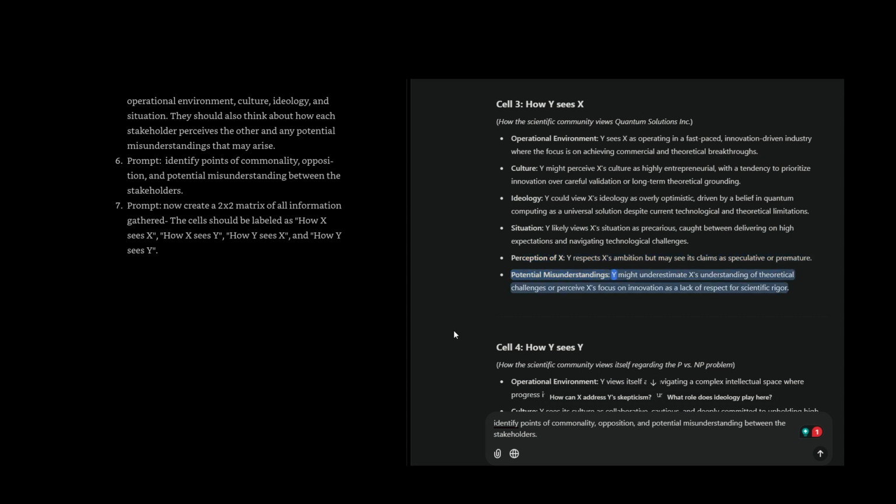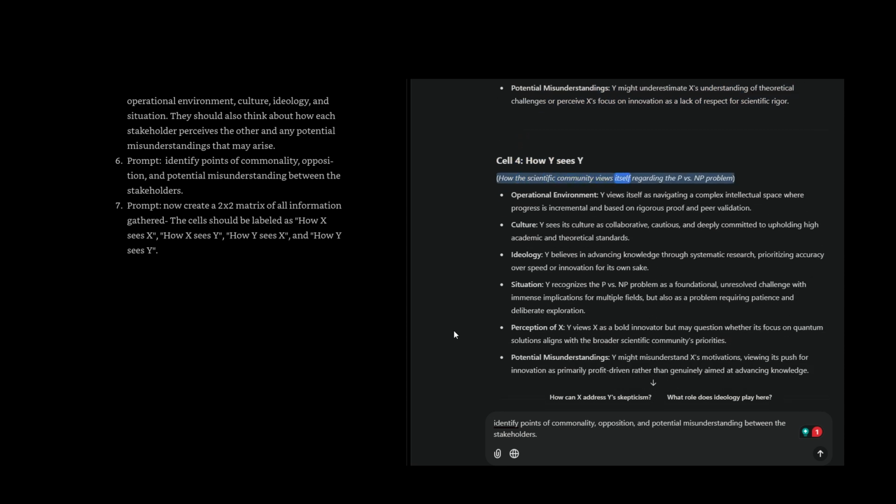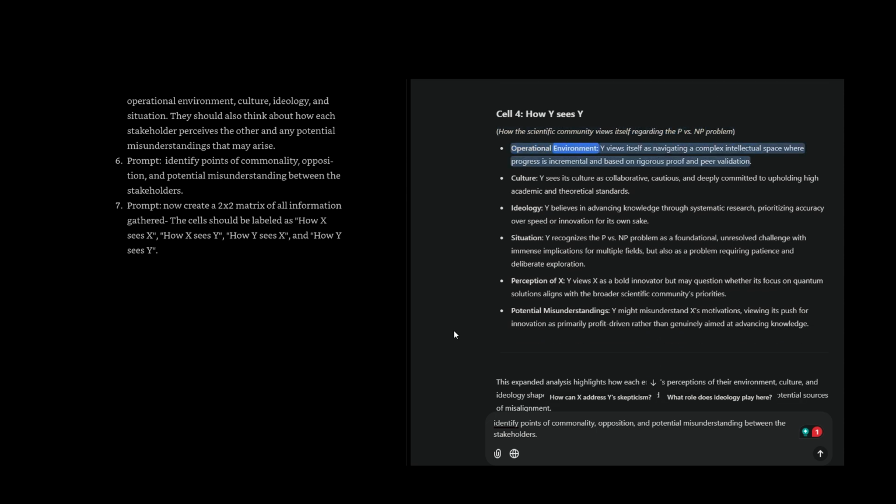Potential misunderstandings. Y might underestimate X's understanding of theoretical challenges, or perceive X's focus on innovation as a lack of respect for scientific rigor. Cell 4. How Y sees Y. How the scientific community views itself regarding the P against NP problem. Operational environment. Y views itself as navigating a complex intellectual space, where progress is incremental and based on rigorous proof and peer validation. Culture. Y sees its culture as collaborative, cautious, and deeply committed to upholding high academic and theoretical standards. Ideology. Y believes in advancing knowledge through systematic research, prioritizing accuracy over speed or innovation for its own sake.